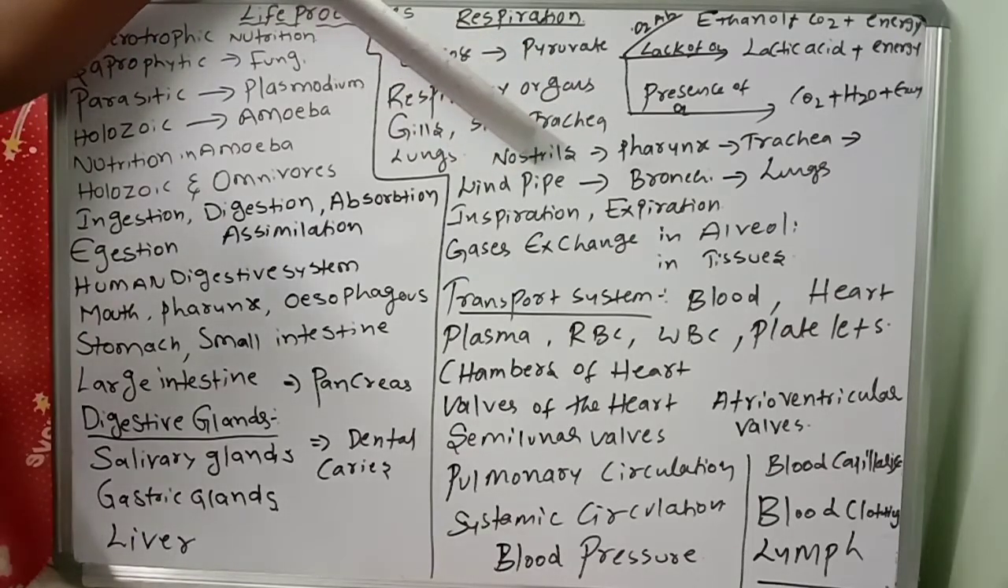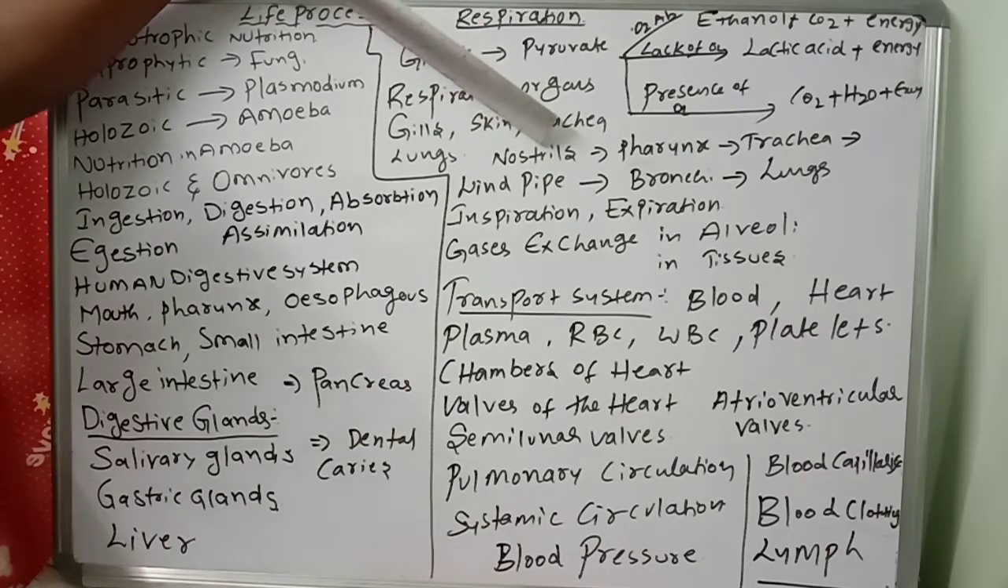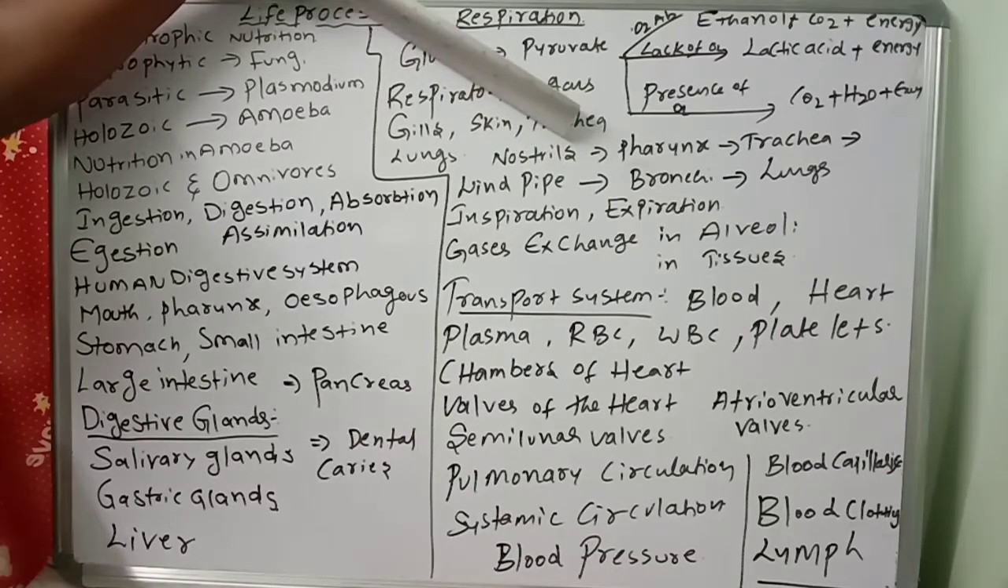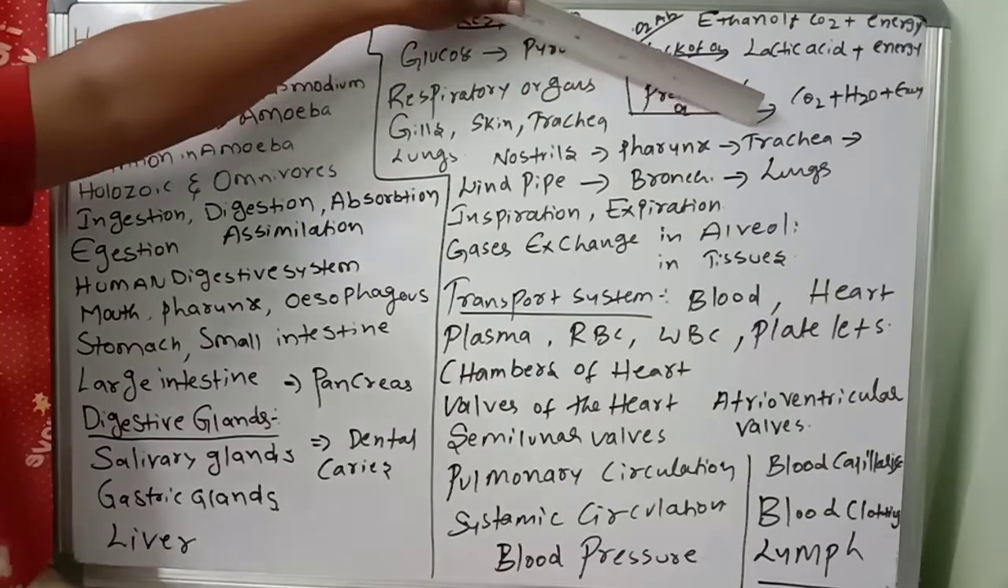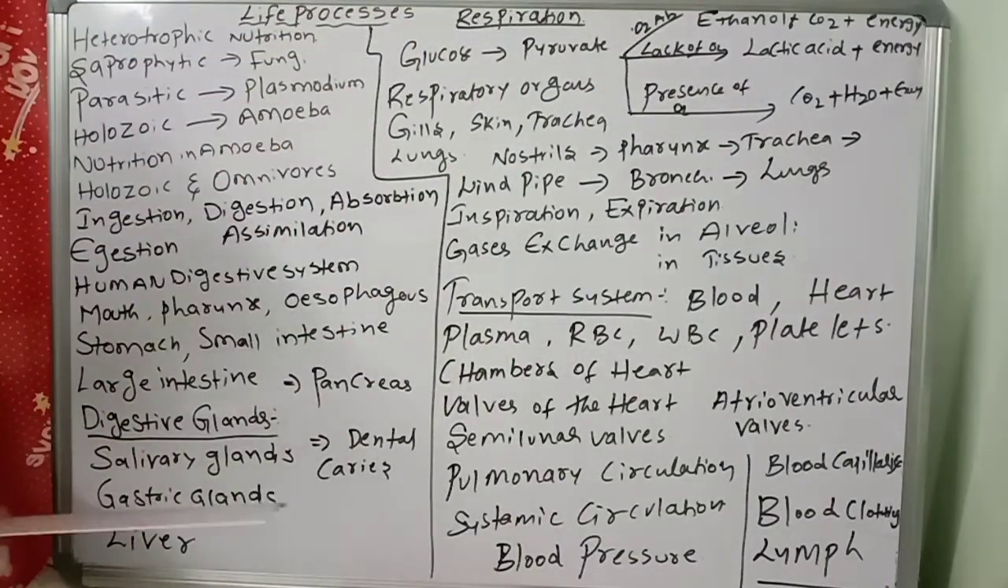Okay, if you see the human respiratory system, first openings are nostrils. Nostrils open to the pharynx. The pharynx reaches the windpipe, the trachea. The trachea, the windpipe, goes to the bronchi, and bronchi to the lungs. In the lungs, you know very well, alveoli are present, where the exchange takes place.